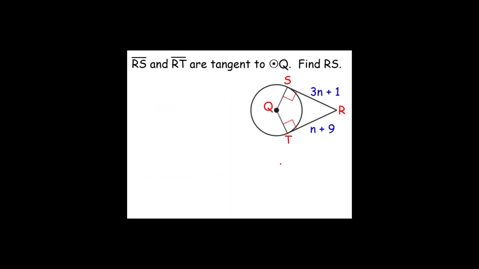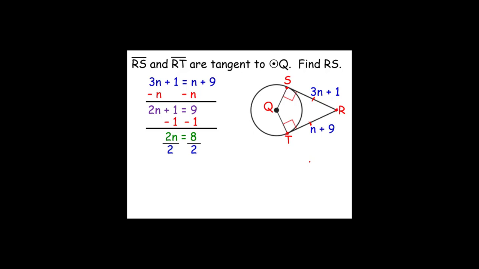In this particular example, segment RS and segment RT are tangent to circle Q. Find the length of segment RS. Notice we have a common external point, and both segments are tangent to the same circle. Therefore, we can state that segment RS is congruent to segment RT. Therefore, we can set their lengths equal to each other. Subtract n from both sides, subtract 1 from both sides, divide both sides by 2, n is equal to 4.